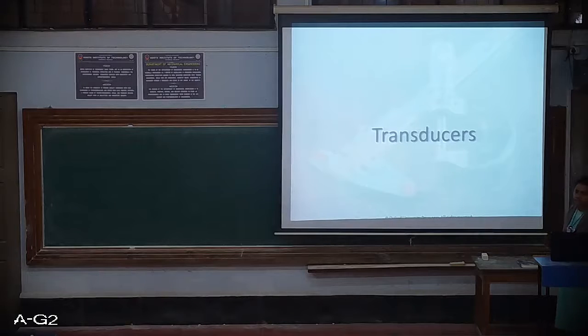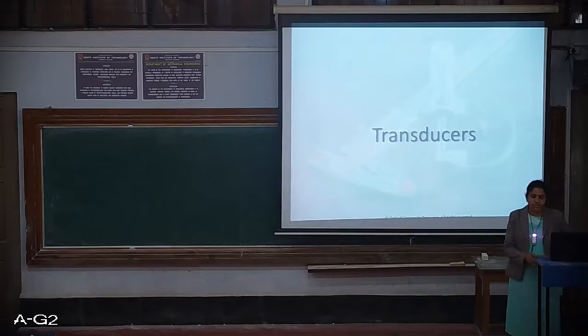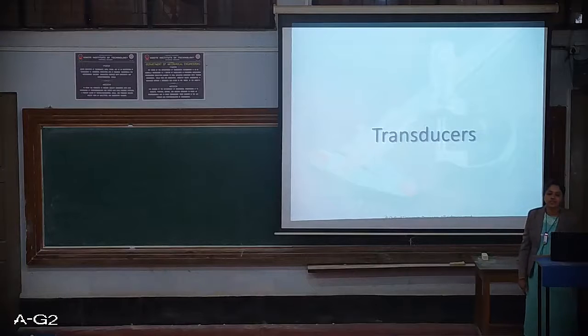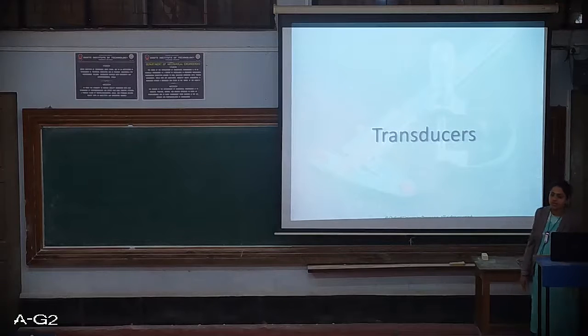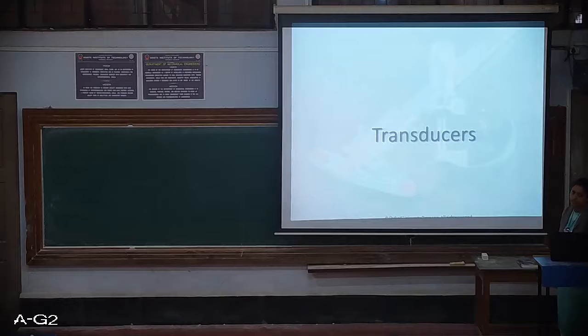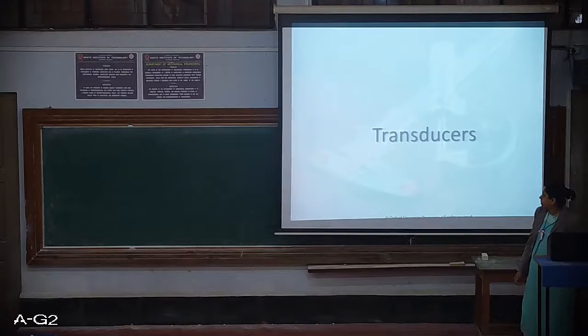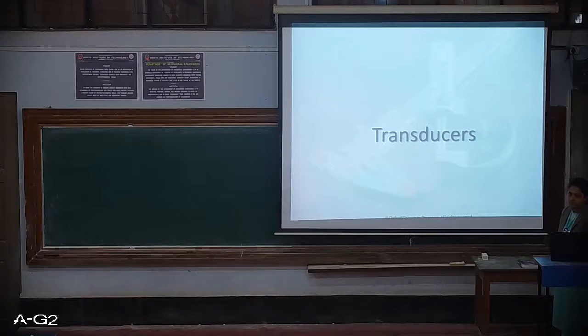Yesterday we started with the measuring systems, third unit, and we have covered some of the definitions: what exactly is a measurement system, various components of a measurement system, and then we went through various factors that are included in measuring systems, various elements or parameters, important points. And then we started with explaining the components of a measuring system in general.